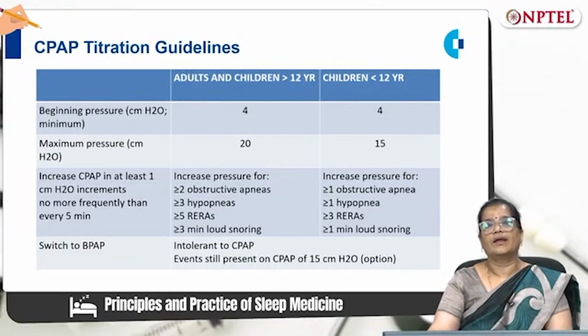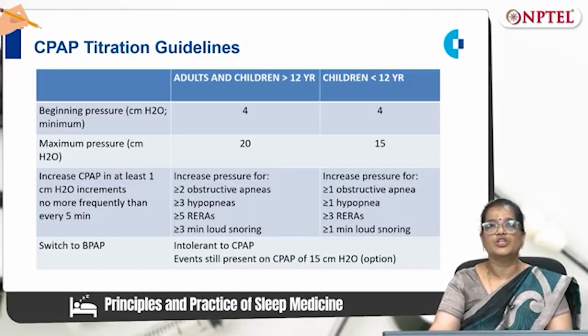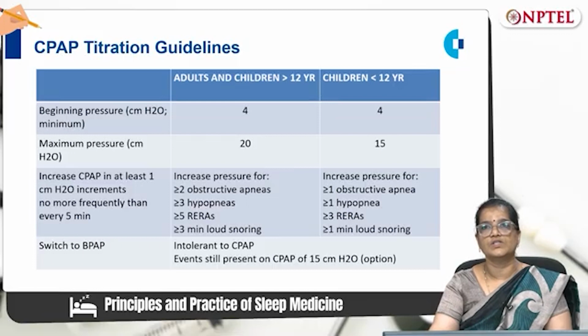So according to the guidelines, we titrate the CPAP. It is based on the guidelines for adults and children more than 12 years, or children less than 12 years. There is a minimum pressure and a maximum pressure. The minimum pressure for both adults and children more than 12 years and children less than 12 years is 4 centimeter water, but the maximum pressure for adults and children more than 12 years is 20 and for children less than 12 years is 15.